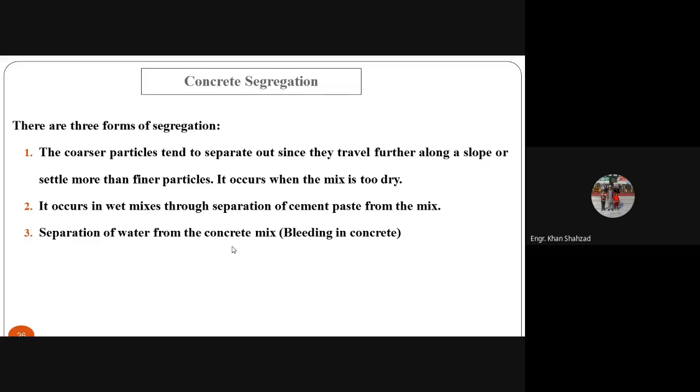It occurs when the mix is too dry. If you remember, this takes place in the unworkable concrete. Number two, it occurs in wet mixes through separation of cement paste from the mix. If you have added more water, the cement paste will flow away from the concrete, and it will cause segregation. Separation of water from the concrete mix is also called bleeding in the concrete. We will discuss this in detail in the bleeding topic today. So separation of water from the concrete is also one type of segregation, and we should try to avoid this as well.